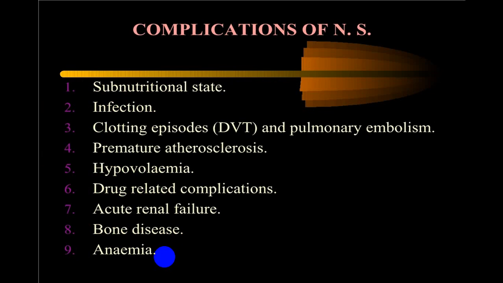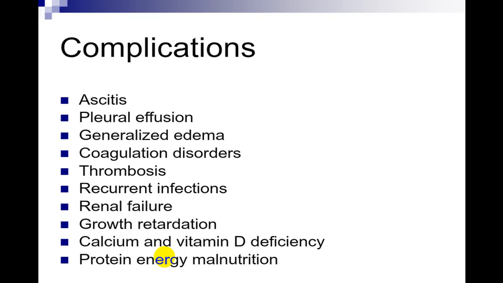Because of shifting of fluid from the intravascular compartment to the extravascular compartment, the person develops hypovolemia, and if the person develops hypovolemia, the person can go into hypotension. Drug related complications can take place. The person very rarely goes into acute renal failure. Because the person develops hypocalcemia, bone disease can occur, and the person can even develop anemia. Because of generalized anasarca, ascites, pleural effusion, generalized edema, and coagulation factors being affected, there is hypercoagulation, thrombosis, recurrent infection, and renal failure; usually the chance of going into CKD is high.